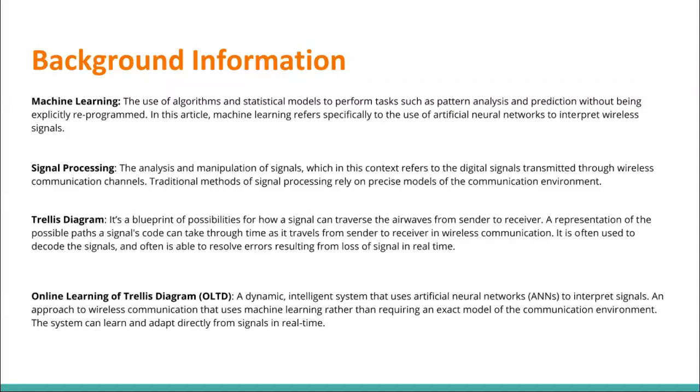Finally, the new proposed method of resolving these signals and any errors that may occur with them is the online learning of trellis diagram method, a dynamic intelligence system that uses artificial neural networks to interpret signals. It is an approach to wireless communication that uses machine learning rather than requiring an exact model, such as the trellis diagram, of the communication environment. The system can learn and adapt directly from the signals in real time. So you can think about it as an evolution of the trellis diagram. It is online learning of the trellis diagram.